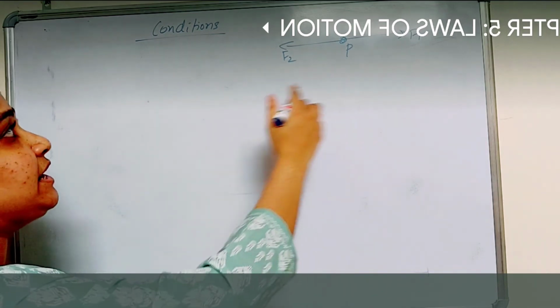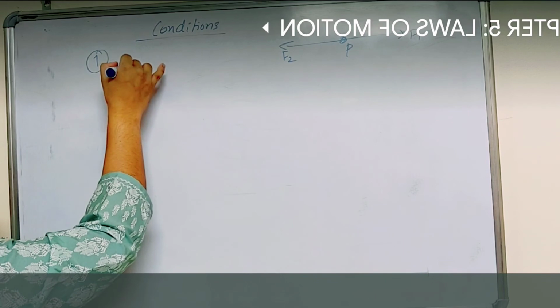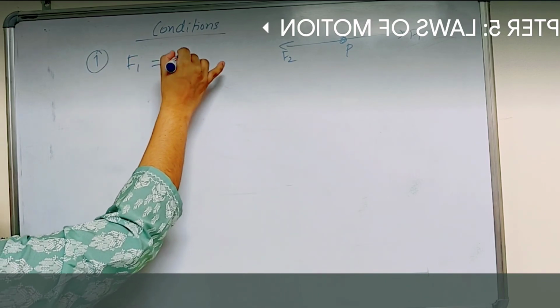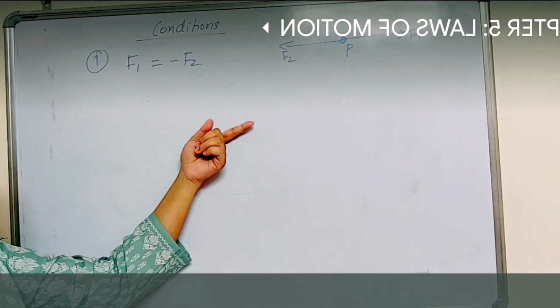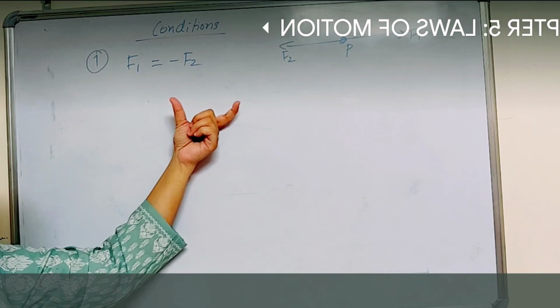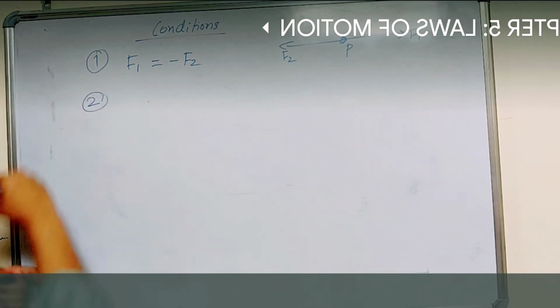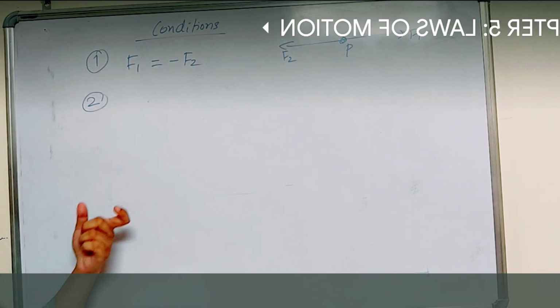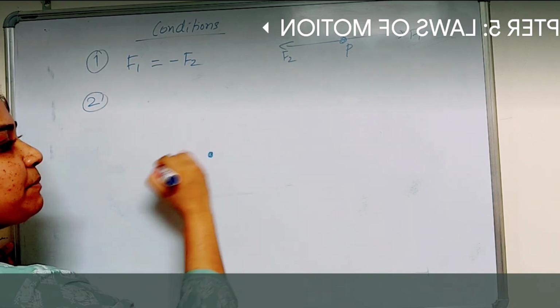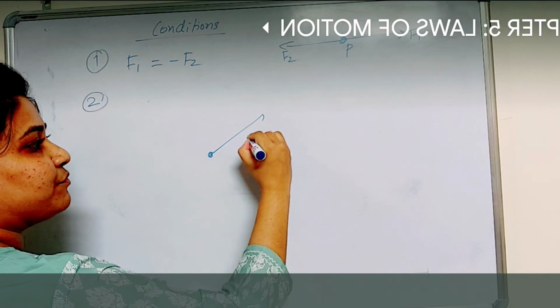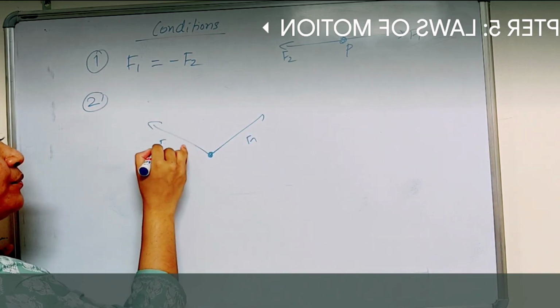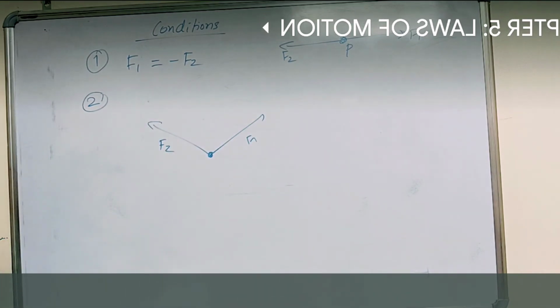When will they be in equilibrium? If the first condition, F1 is equal to minus F2. This is the first condition. They should satisfy this condition. Then the second condition: if I'm considering two forces, suppose this is a particle P, this is force F1 and this is force F2. These are two forces.